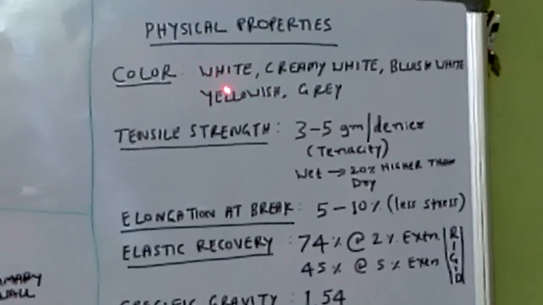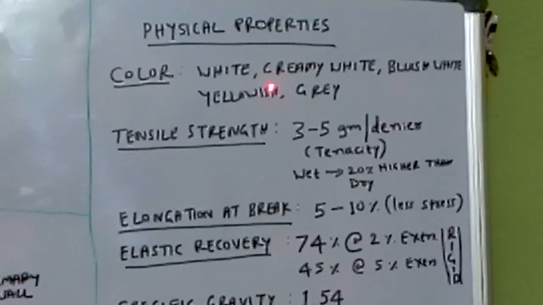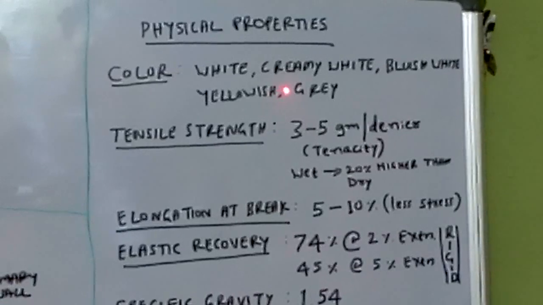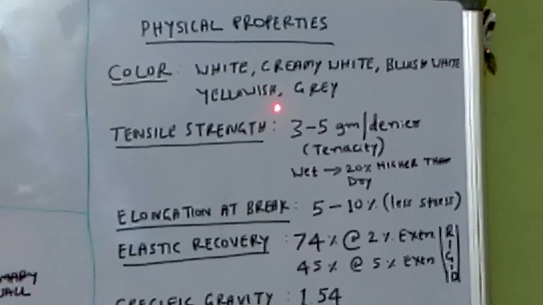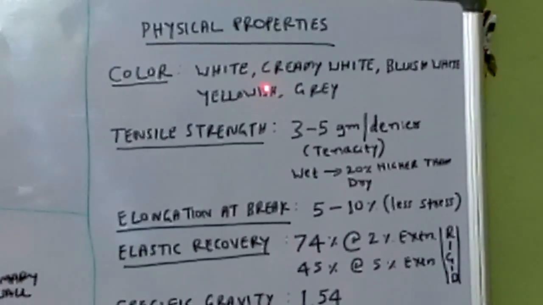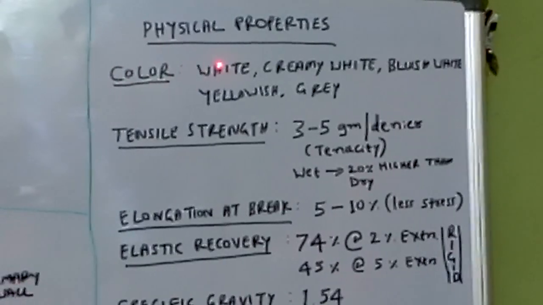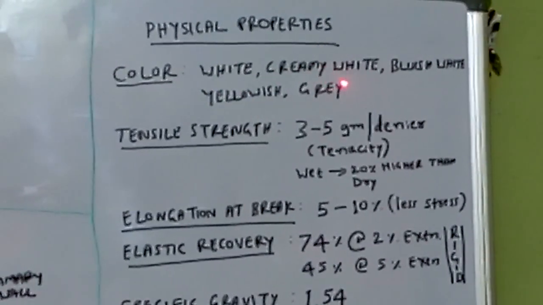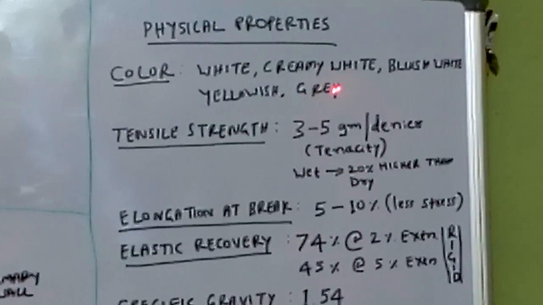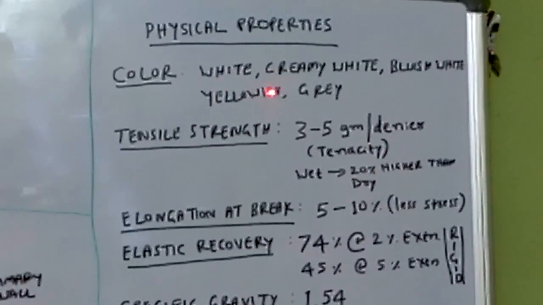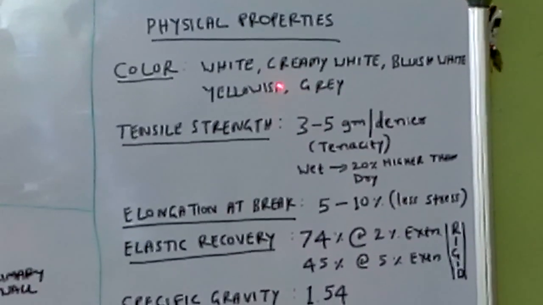And this color, whether gray, yellowish, or creamy, will be changed when the yarn or fabric is subjected to the process of bleaching. Okay, the fiber turns into pure white color. That is in the next processing, but raw cotton is available in these colors, in these shades. Okay, next.